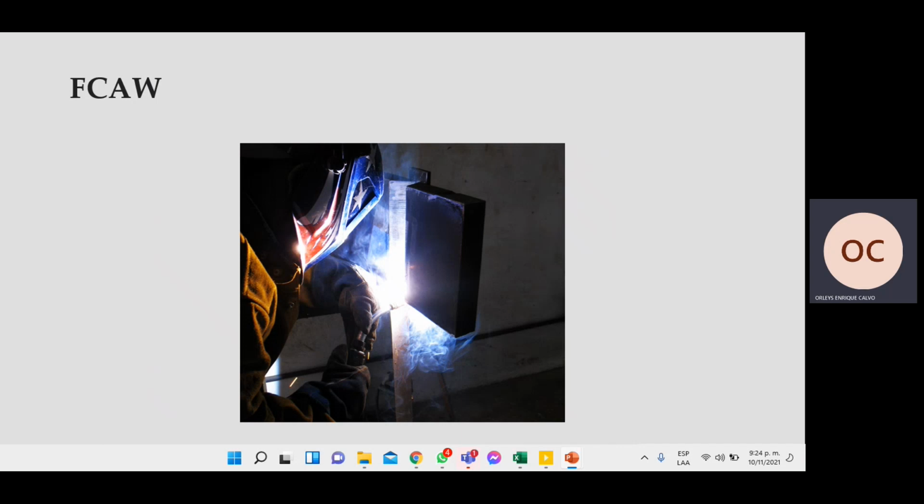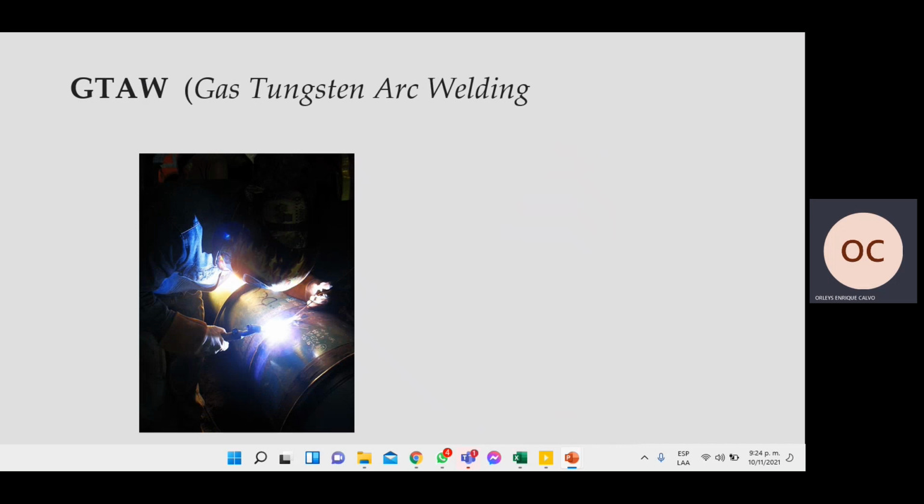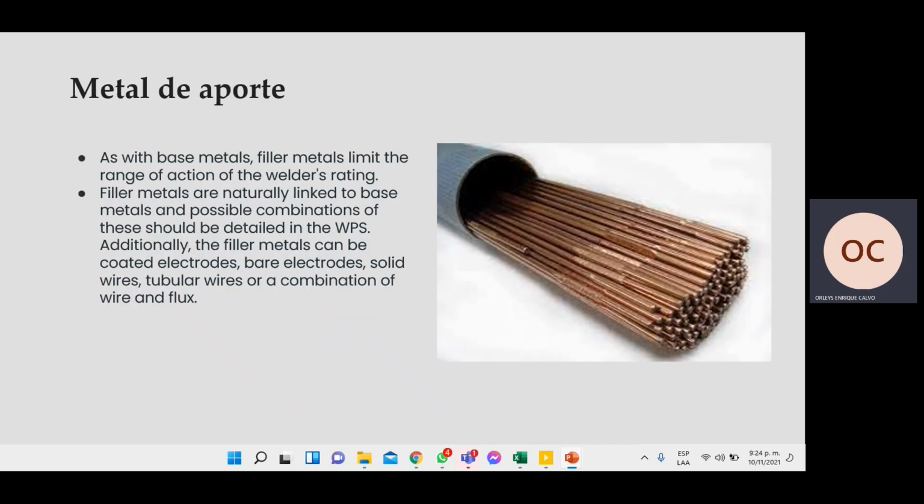FCAW is an electric arc welding process that uses the arc formed between the continually fed electrode with the filler metal and the welding puddle. And GTAW is used for tungsten inert gas, identified by the AWS as gas tungsten arc welding. GTAW is an electrical process which is established between a tungsten electrode and the workpiece under the protection of an inert gas that avoids the contact of the air with the molten metal.